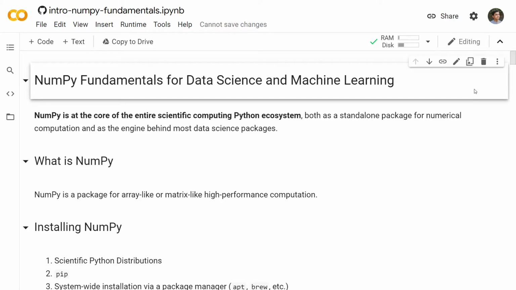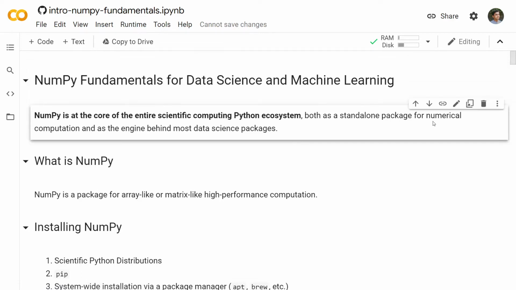Now, one might ask that since the Python native ecosystem is so great, we can have lists of lists, we can do computations. Why was it necessary to have this extension to the native ecosystem? Why did we need NumPy? Now, my dear friends, the problem is that Python is slow. Python is painstakingly slow, especially for scientific computing tasks.